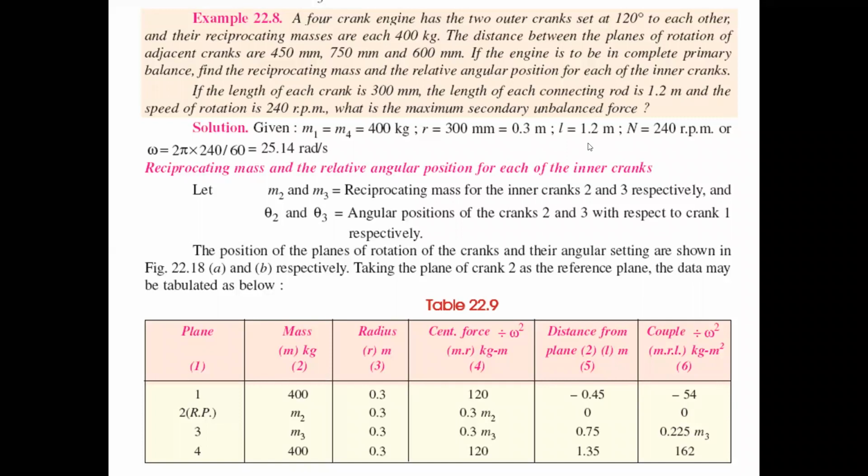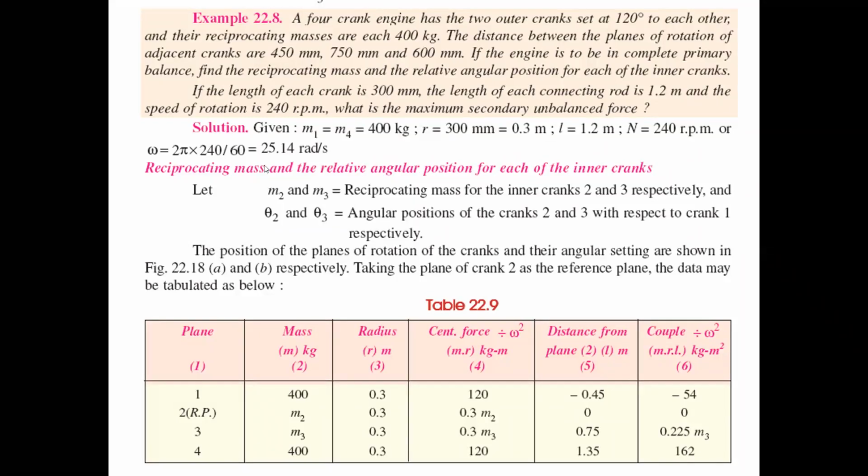From the problem description, first all of you write the given values. That is our M1 and M4, which are given. The four crank engine has two outer cranks set at 120 degrees to each other, and their reciprocating mass is also given, that is 400 kg.